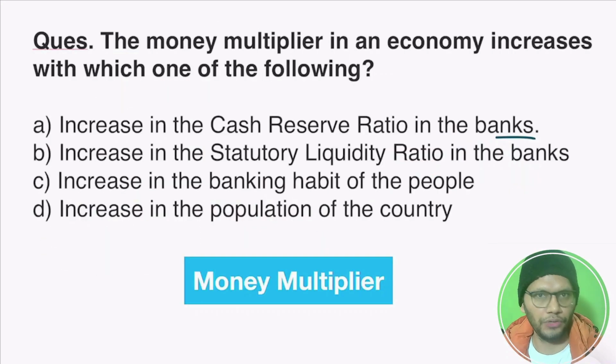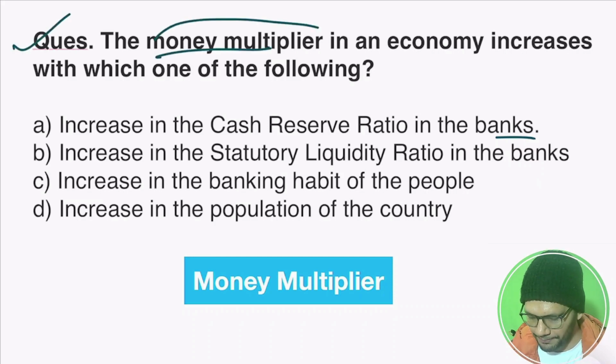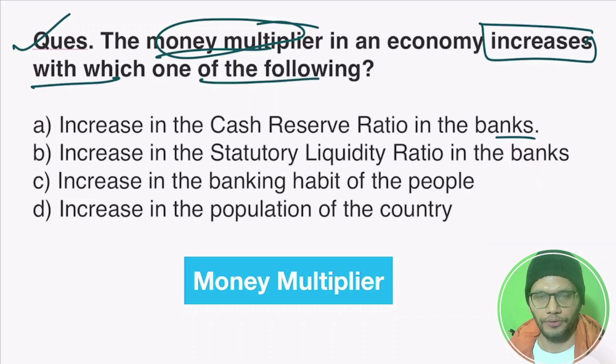Now let's focus on the question which was asked in UPSC in 2020. Question says the money multiplier in an economy increases with which one of the following? Now take this into account. It only asks for the increase and not the decrease.